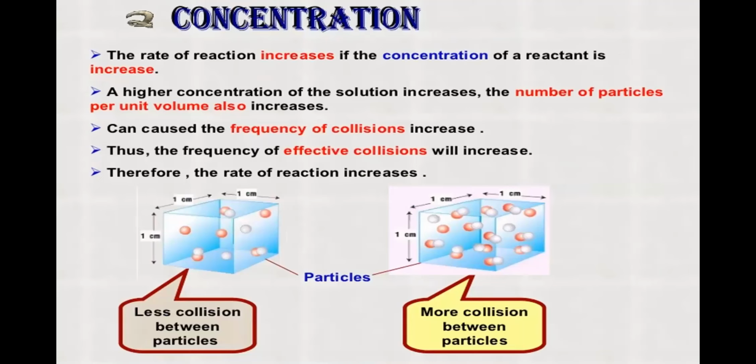The second factor that influences the rate of a reaction is the concentration of the reactants. The rate of reaction increases if the concentration of the reactant increases. If we use a dilute reactant, then the rate of reaction is smaller compared to when we use a highly concentrated reactant. A higher concentration means the number of particles per unit volume of that reactant increases.